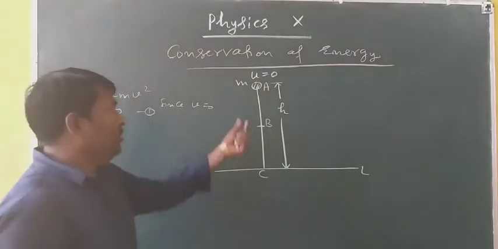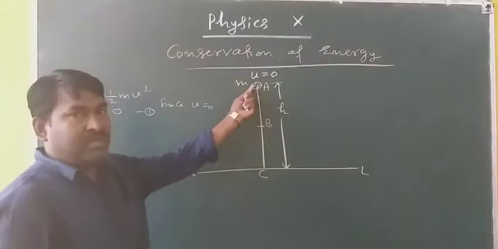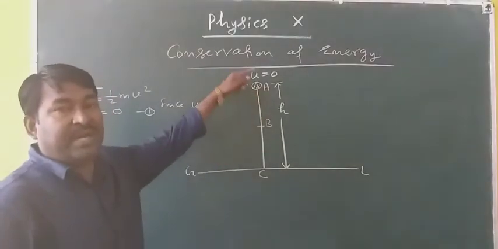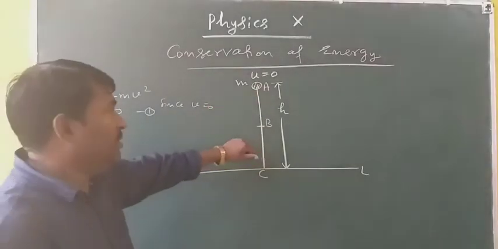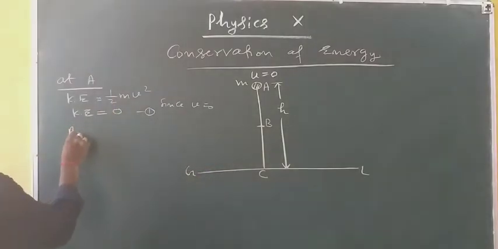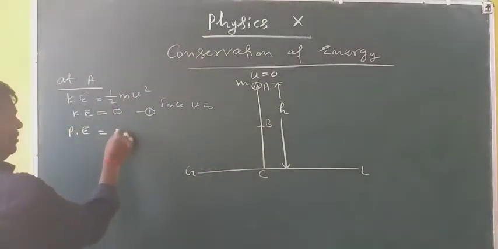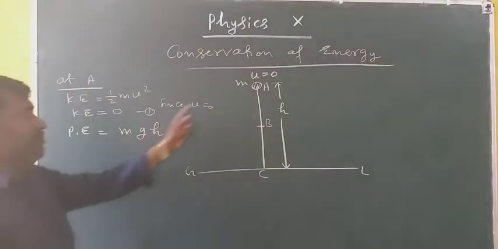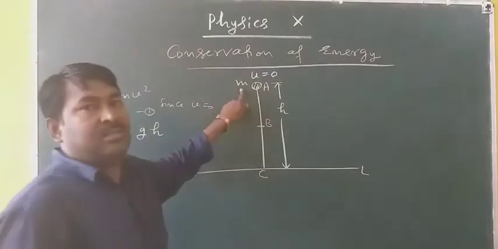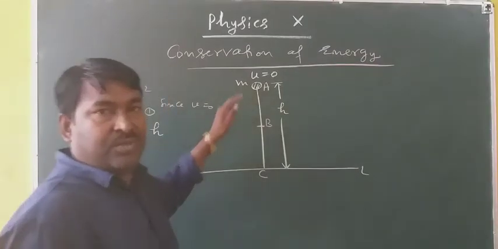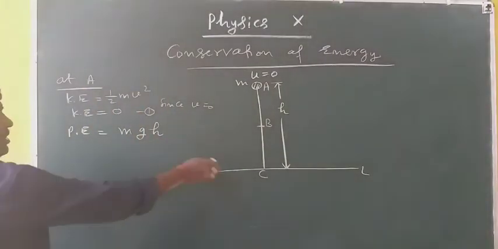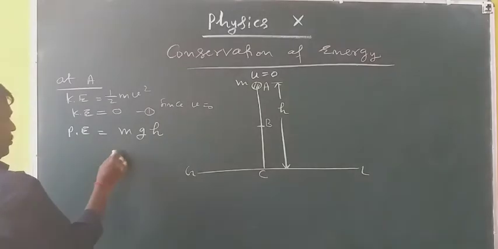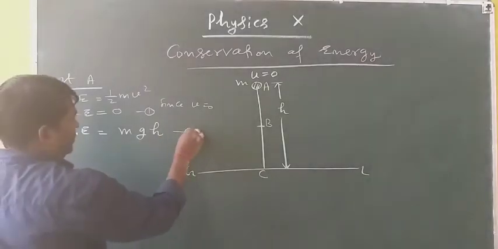Now what about its potential energy? As you know, the potential energy of a body placed at some height from the ground level is given by m into g into h. m is the mass of the body, g is the acceleration due to gravity, and h is the height. So this is equation 2.